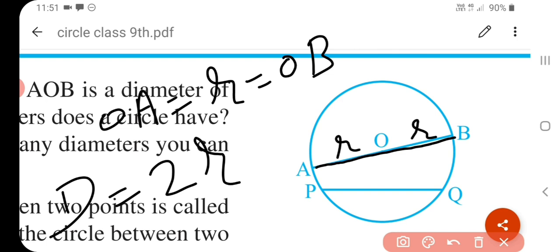Again, what is the chord of a circle? A line segment joining 2 points of the circumference of the circle is called a chord of a circle. Here PQ is a chord of a circle. And what about diameter? A chord which passes through the center of the circle is called the diameter of the circle. In the figure, AOB is the diameter of a circle. Understand? And AB is the diameter of a circle. Diameter is the longest chord and all diameters have the same length, which is equal to 2 times the radius. Understand?